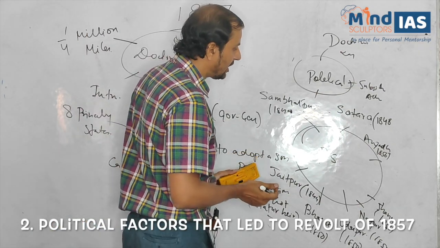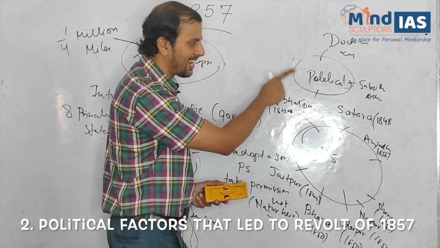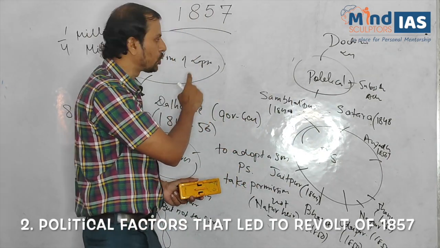Now we can denote these 8 annexed states under the doctrine of lapse on the Indian map.